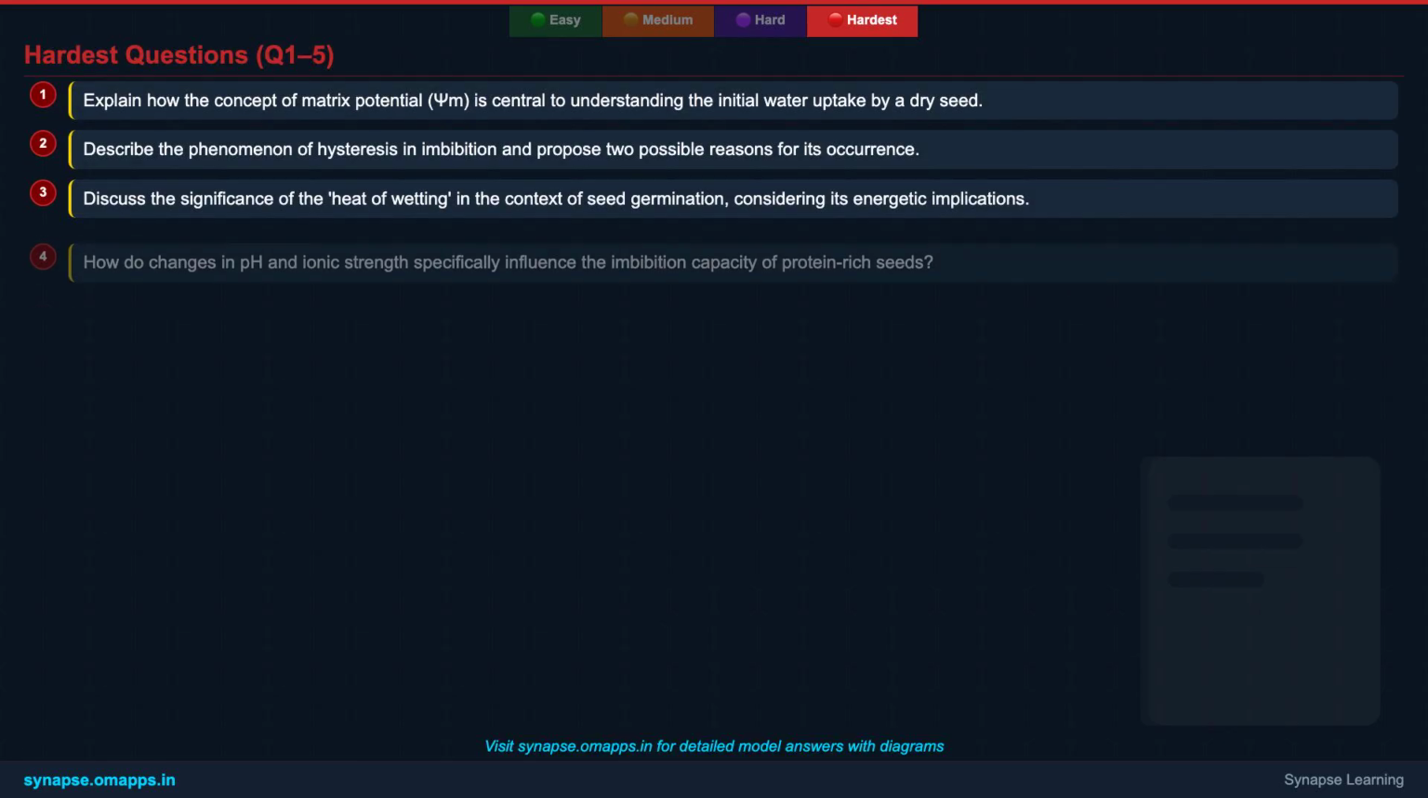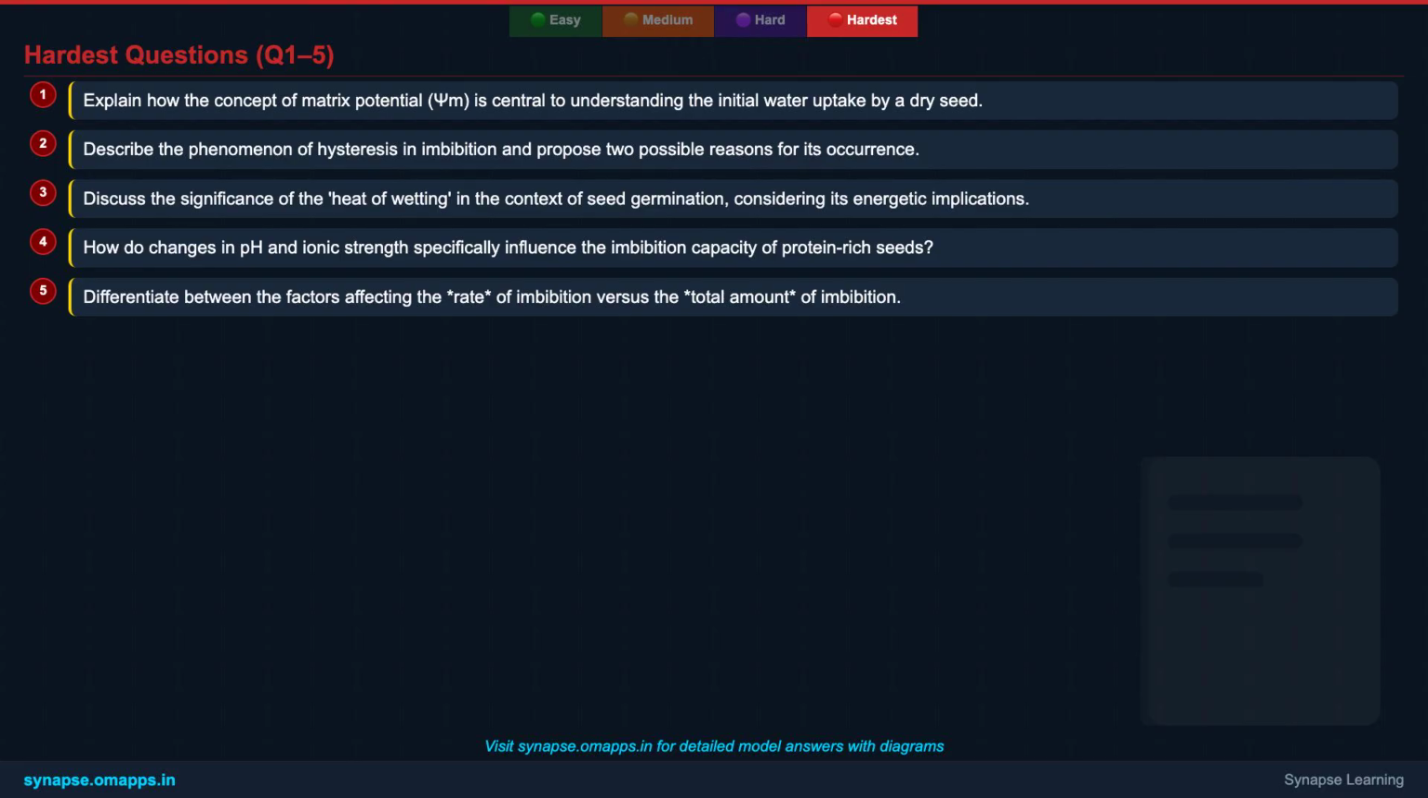Let's tackle the first 5 toughest questions. Question 1. Explain how the concept of matrix potential, psi-m, is central to understanding the initial water uptake by a dry seed. Question 2. Describe the phenomenon of hysteresis in imbibition and propose 2 possible reasons for its occurrence. Question 3. Discuss the significance of the heat of wetting in the context of seed germination, considering its energetic implications. Question 4. How do changes in pH and ionic strength specifically influence the imbibition capacity of protein-rich seeds?